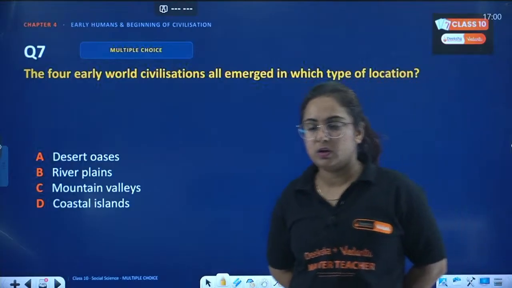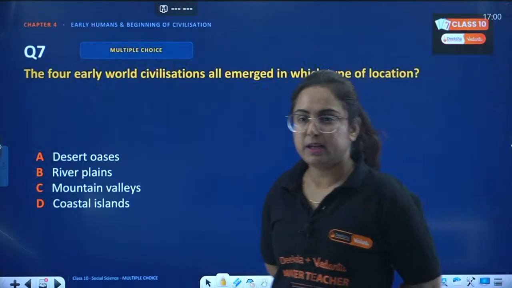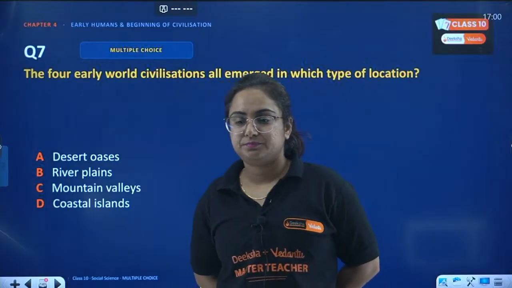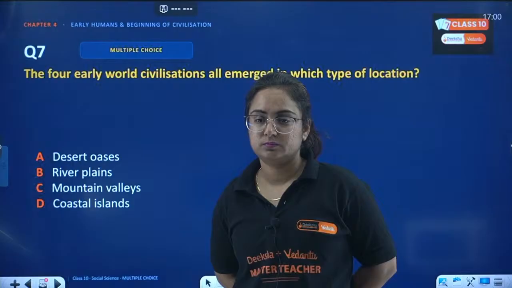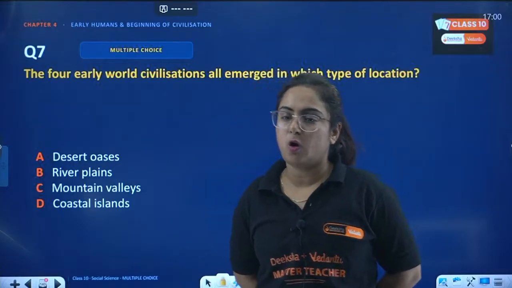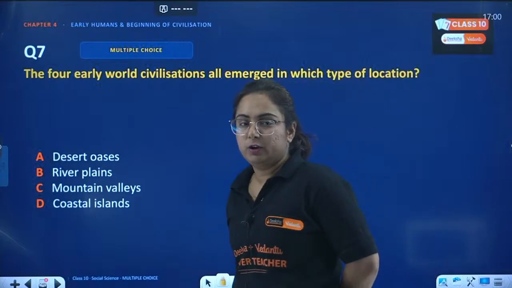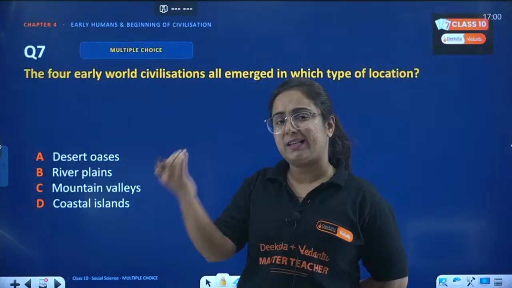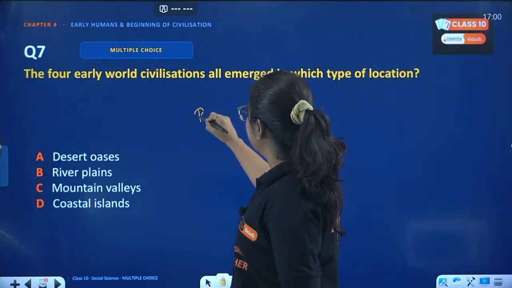Okay, so again Indian gamer with a quick answer. Fine. So B is the correct answer according to all of you. Very good, because it's very obvious. Where did earlier humans used to settle? They used to settle near rivers.